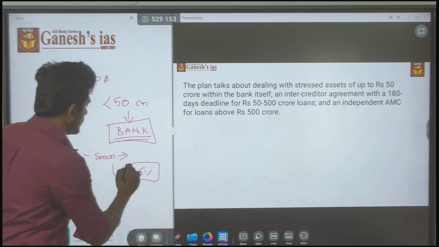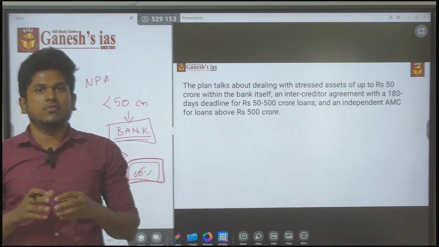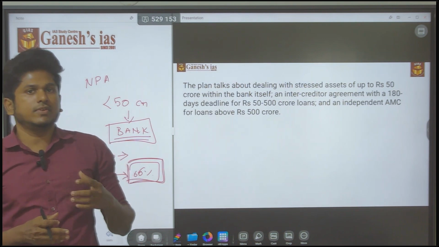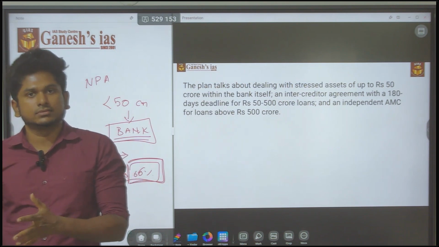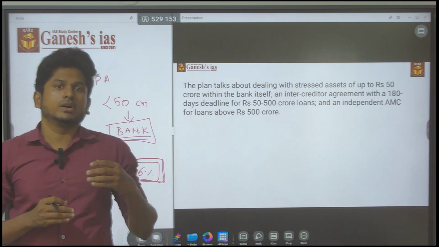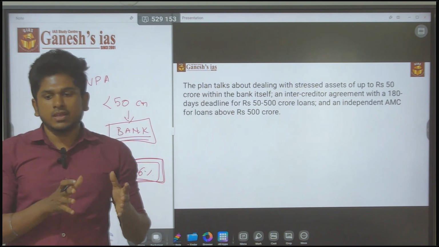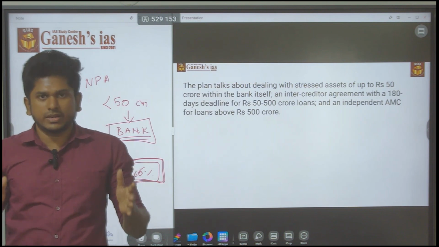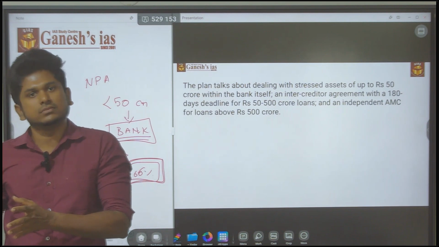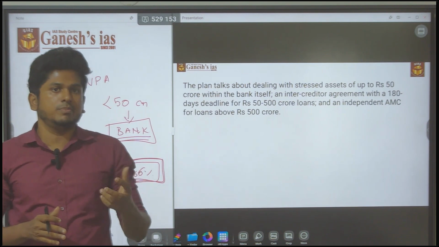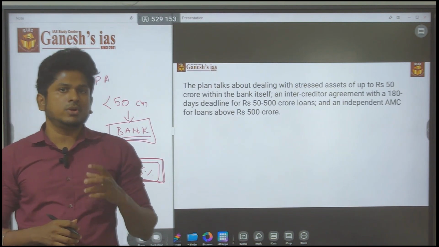They will go for a vote, and if the voting is more than 66%, then they will decide what they want to do. This is how the decision making will be done, and this is called the intercreditor agreement. If it is two or more banks, consider that I borrowed money from 4 banks, then all the banks will sit together in a meeting, discuss, and go for a voting activity. The decision will be made if the voting percentage is greater than 66%.